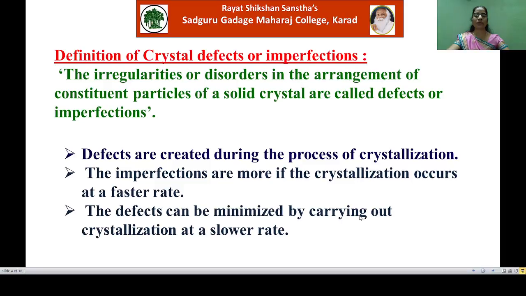If crystallization occurs at a faster rate, then the imperfections are more, and therefore the crystal defects can be minimized by carrying out the crystallization at a slower rate.